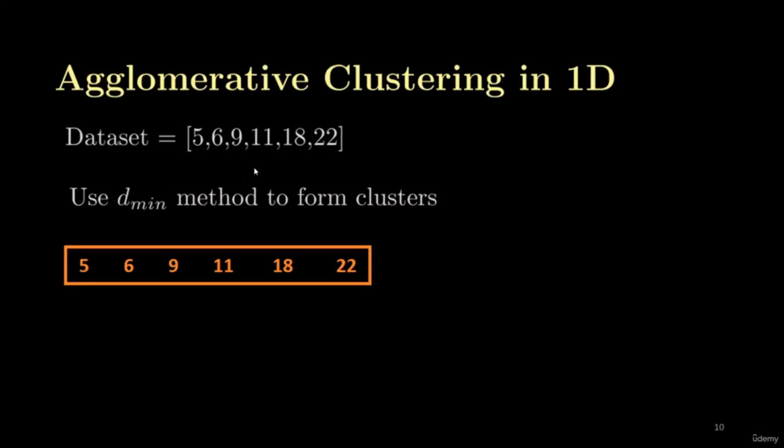In this lecture, we are going to implement agglomerative clustering on 1D data. We will learn this with the help of a numerical example. So here is my numerical example. We have a data set containing only 6 points: 5, 6, 9, 11, 18, and 22. And we are going to apply the minimum criteria to form the clusters. So these are my 6 data points in my data sample, and all these points are in 1D.